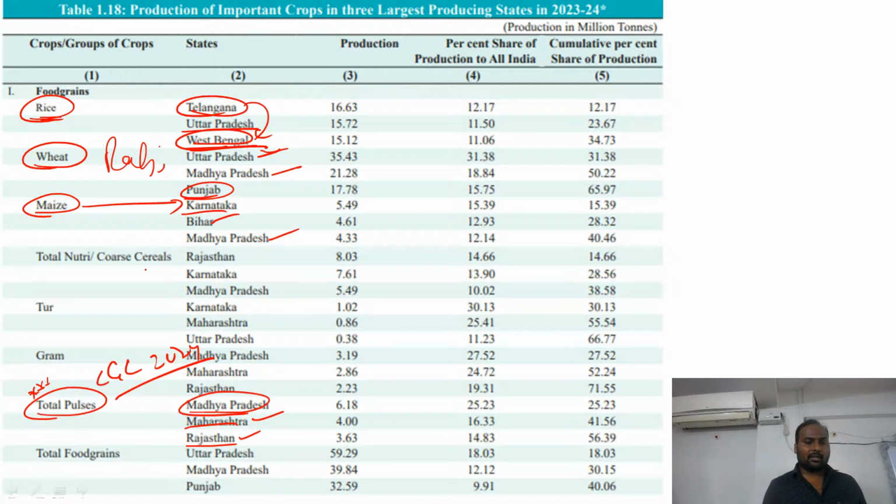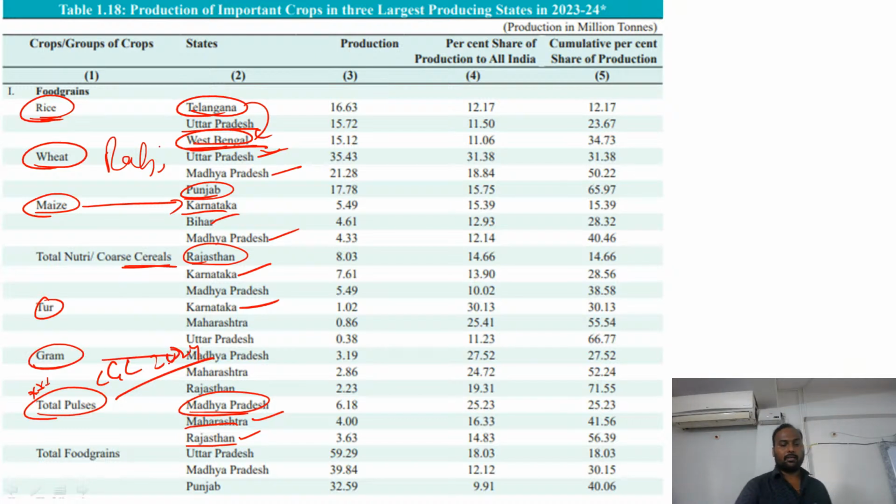Now you can see the various cereal crops. The moment we see cereals, the ideal semi-arid conditions can be seen in Rajasthan. So Rajasthan is the leader. Even in Karnataka you can see semi-arid conditions, so Karnataka holds the same place. Coming to tur dal, again Karnataka is the leader. Then you take gram. In previous years also, a good amount of gram was produced in Madhya Pradesh and Maharashtra. The conditions are ideal because semi-arid conditions are required, as they need less water.